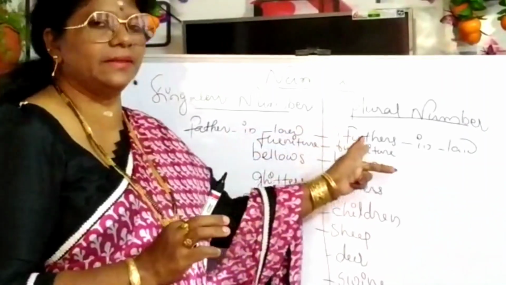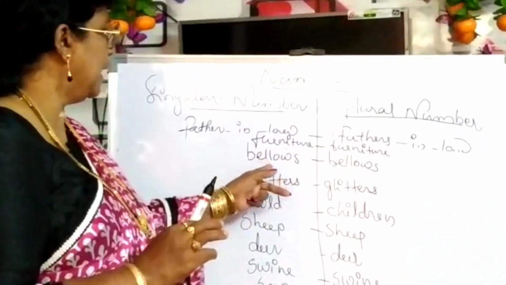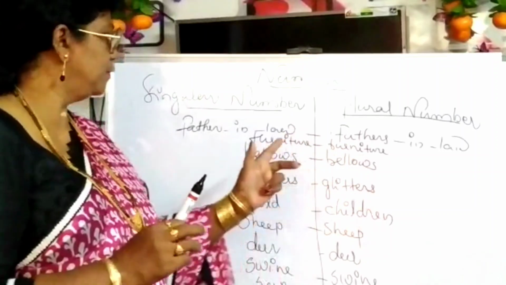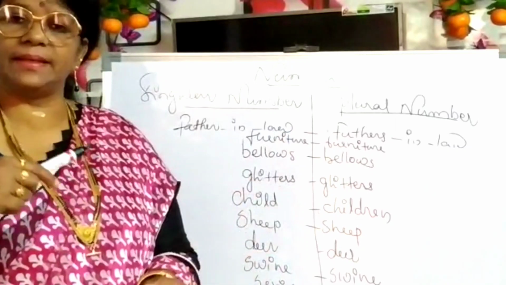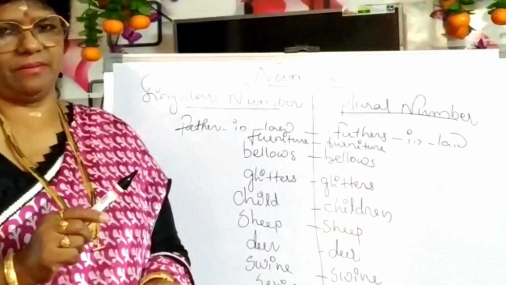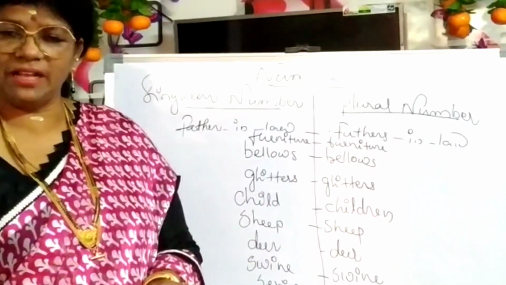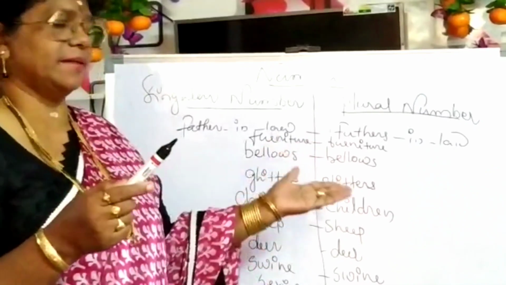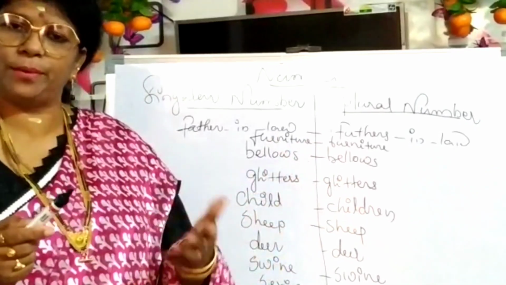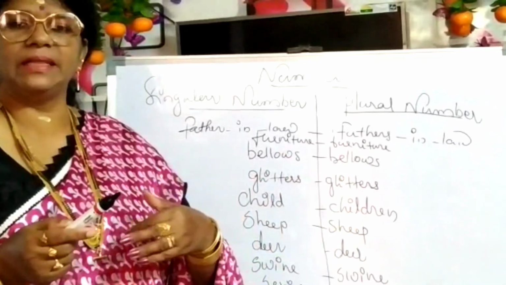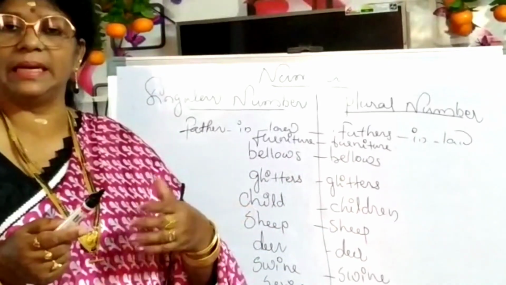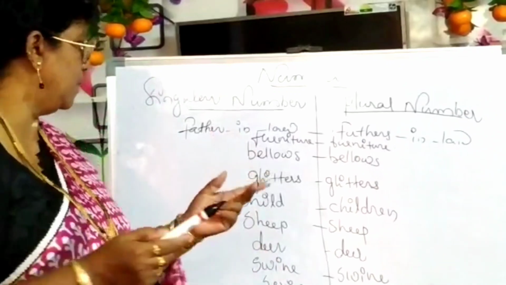Father-in-law, fathers-in-law, plural. Bellows, bellows only. Glitters, glitters only. All that glitters is not gold. Commonly, hearing glitters we think that is plural, so we may think in our mind "all the glitters are", that is wrong. All that glitters is not gold.